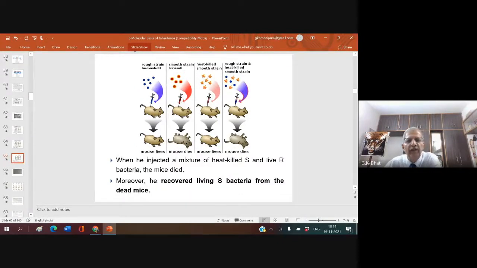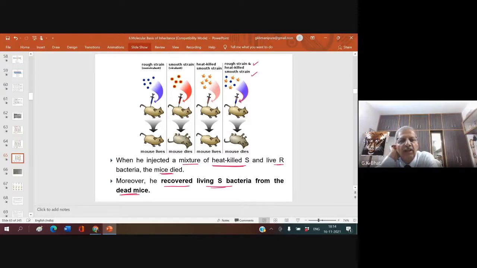But when he injected a mixture of heat-killed S strain plus live R bacteria, the mice died. Rough strain plus heat-killed smooth strain, when he injected that, the mouse dies. Moreover, he recovered living S bacteria from the dead mice. So the mouse died, but from the body of the mouse, he could recover living S bacteria.